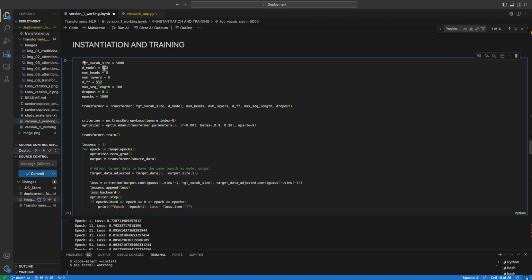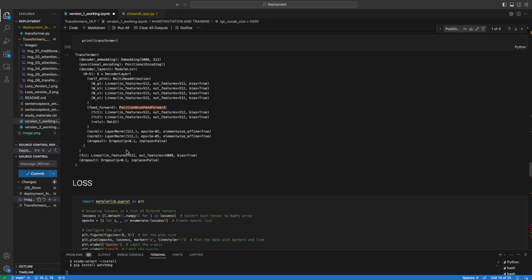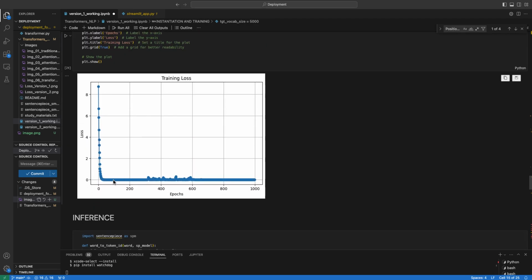I have given 512 dimensions for the embeddings of each word, and I have 8 multi-head attentions, and we need to be sure that the dimensions and the heads are divisible. And I have 512 hidden neurons to reduce the complexity. I don't want a bigger neuron size because my computer can't process that much. I trained for 1000 epochs, and this is the output that I got. After 300 epochs, the model stopped learning much.